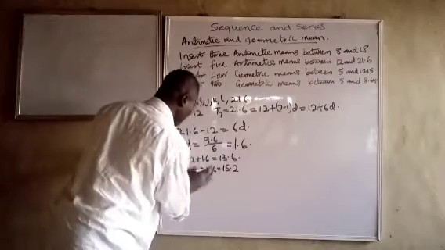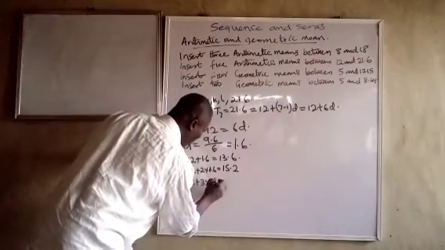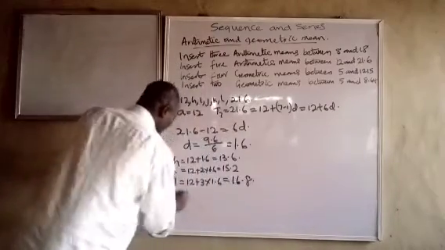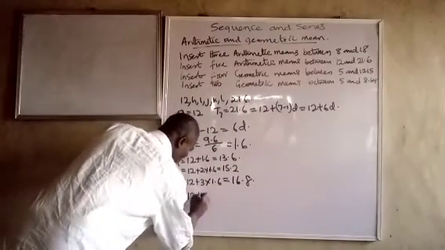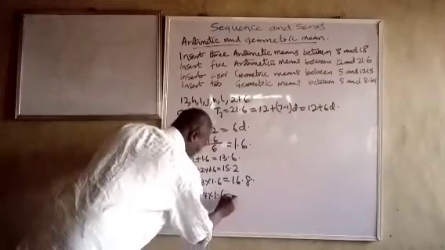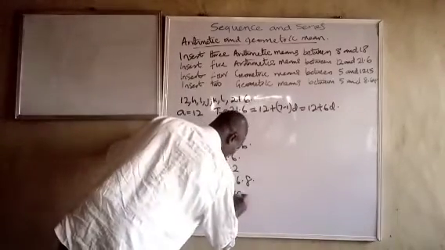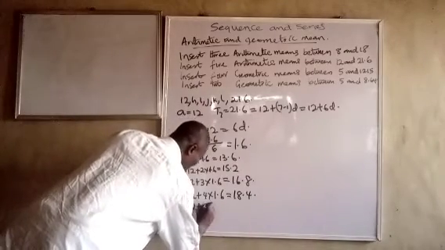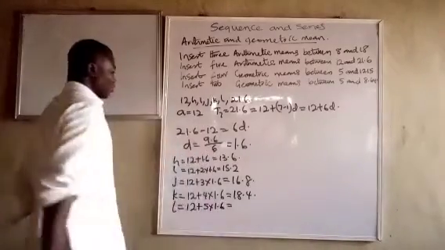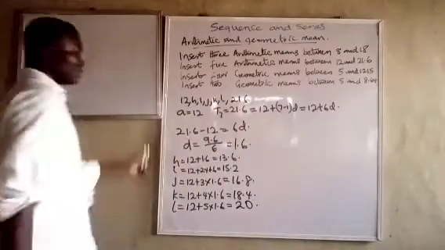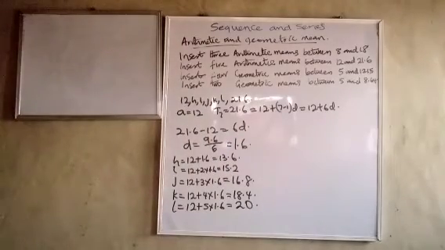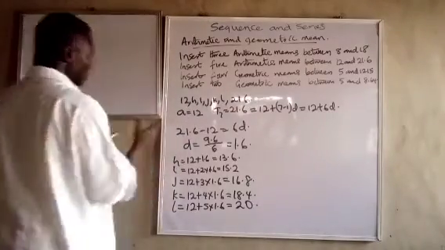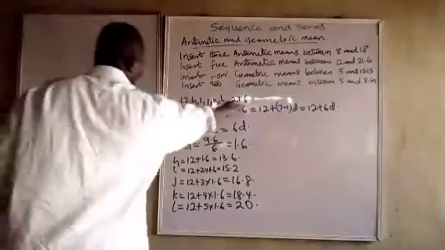The next one, J, is equal to 12 plus 3 times 1.6. That is 4.8. That is 16.8. K is 12 plus 4 times 1.6. That's 6.4. That's 18.4. L is equal to 12 plus 5 times 1.6, which is 12 plus 8. That is 20. So you can see it's very easy and straightforward. Just get your D. Make sure you arrange it first so that you can have pictorial analysis. It will be vivid when you put it like that. Arrange it like this, and then you know how to work it out.